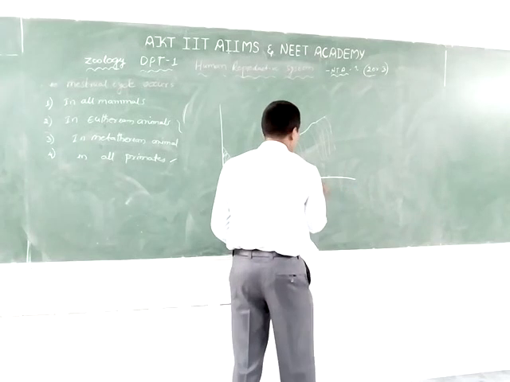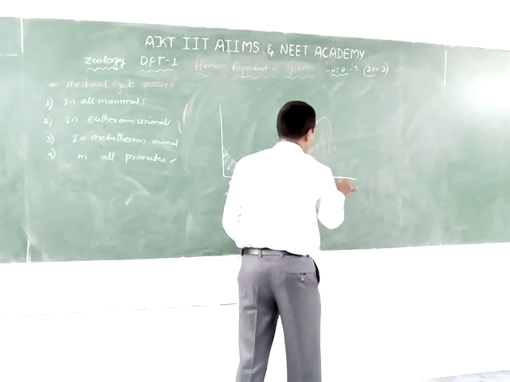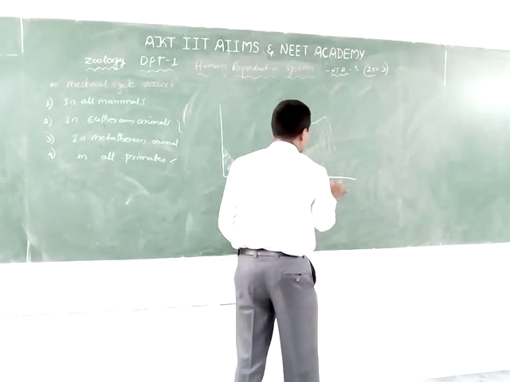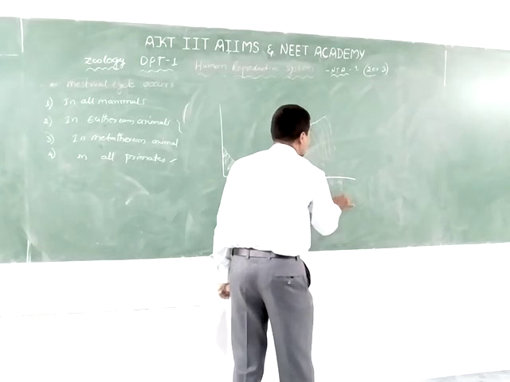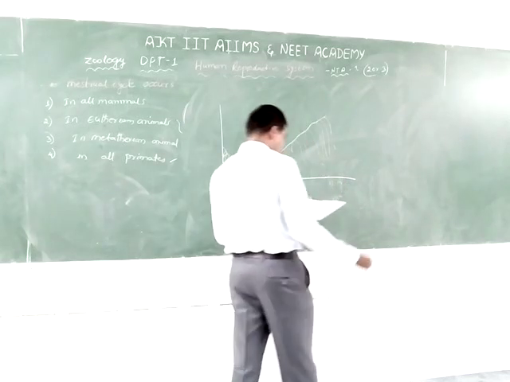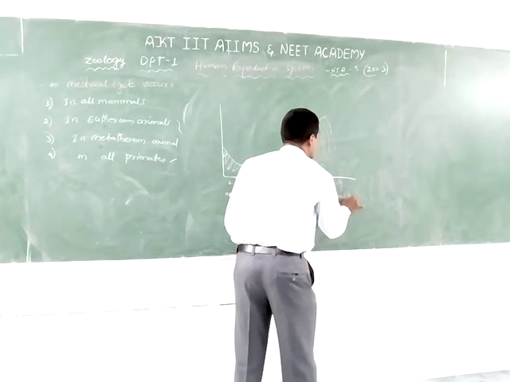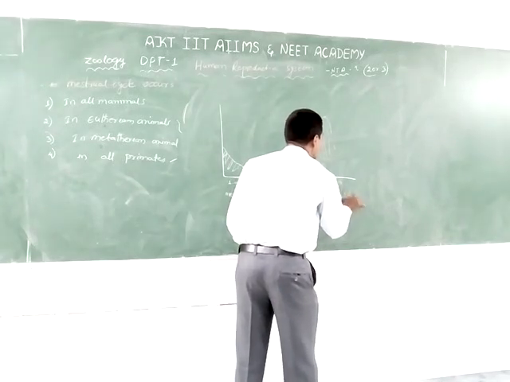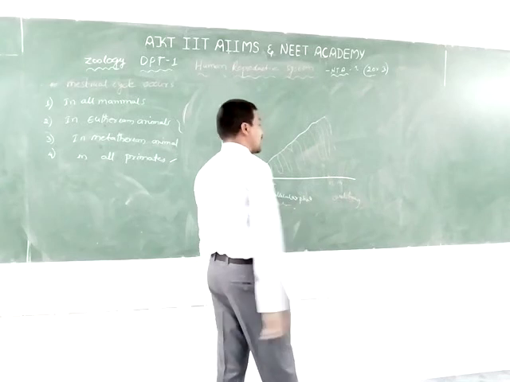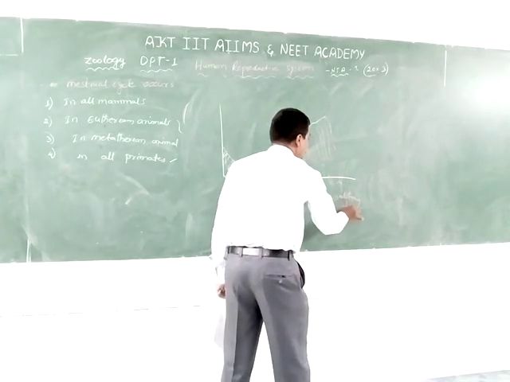The 14th day is the ovulation stage, known as the ovulatory phase.